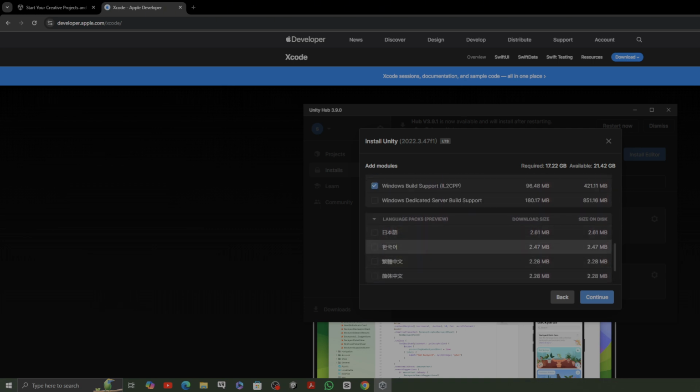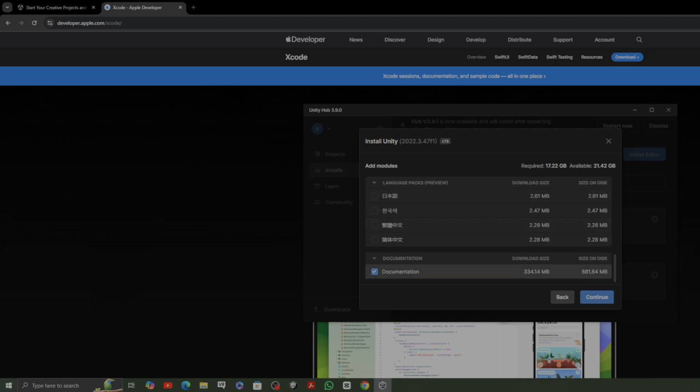And go down to the language packs. If you are able to speak any other language, you can choose the language pack that you need. But the most important last part is the documentation. Then you have to click continue for you to install. It might take a couple of hours because, look at the size. The size is really ridiculous. So you're going to need to go to a student center or something, or just find a fast internet that is uncapped for you to be able to install this.